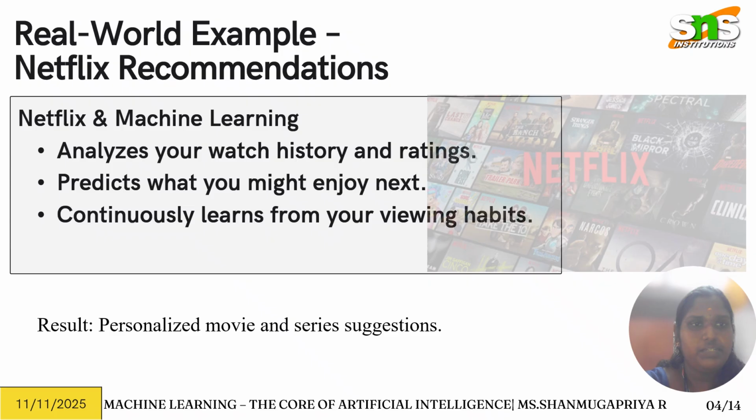Now we will see in depth what the examples and the subtopics are. A real-world example of machine learning is Netflix recommendations. All of you know how it suggests movies and how we choose movies from its recommendations. It analyzes your watching history and predicts what you enjoy, what you liked, and what you have mostly watched or rewatched. It predicts based on that. It's a basic concept of machine learning.